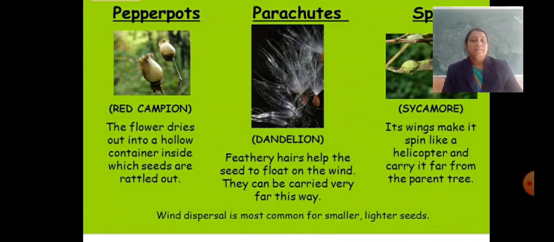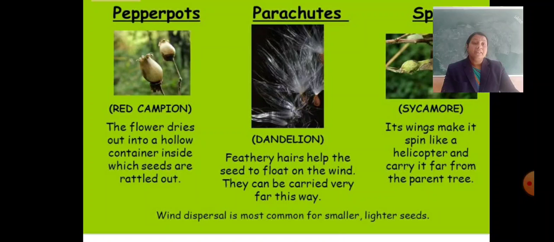Here are some related examples. Red campion: the flower dries out into a hollow container inside which seeds are rattled out. Next is dandelion. Feathery hairs help the seed to float on the wind, and they can be carried very far away.